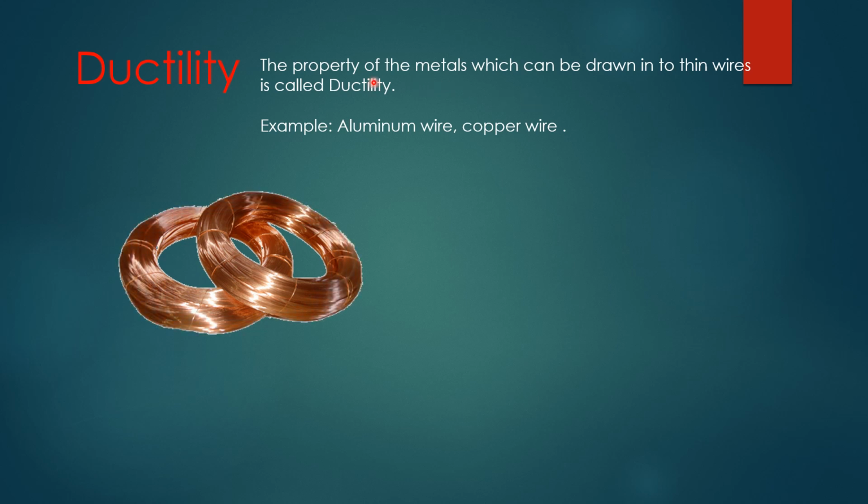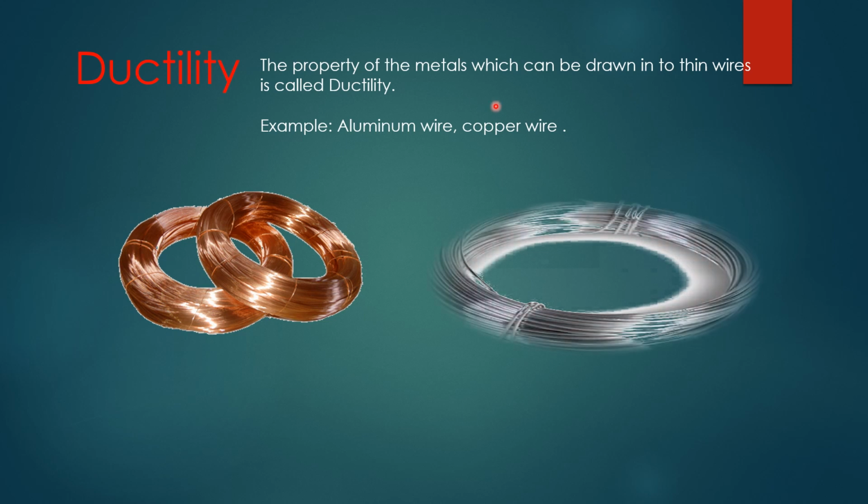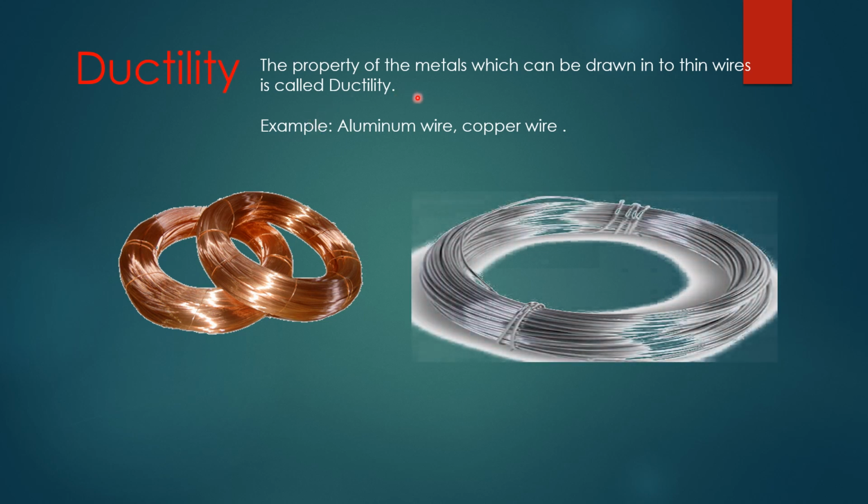Examples: aluminum wire, copper wire, and gold wires. Gold has the highest ductility. Because of that property, gold is used in making ornaments.